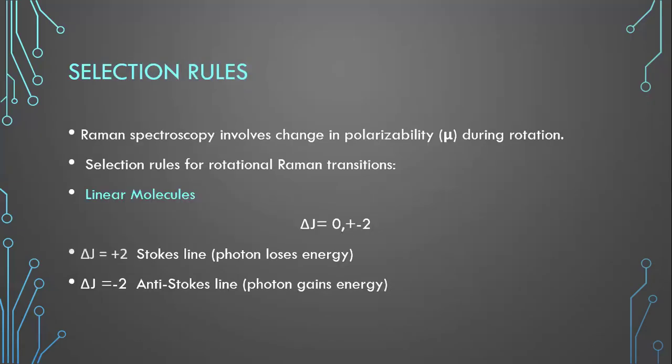So the selection rule for Raman spectroscopy for linear molecules is given as delta J equal to 0 and plus or minus 2. So plus 2 gives the Stokes lines, that is, the photon loses energy. For delta J equal to minus 2, it gives the anti-Stokes lines.